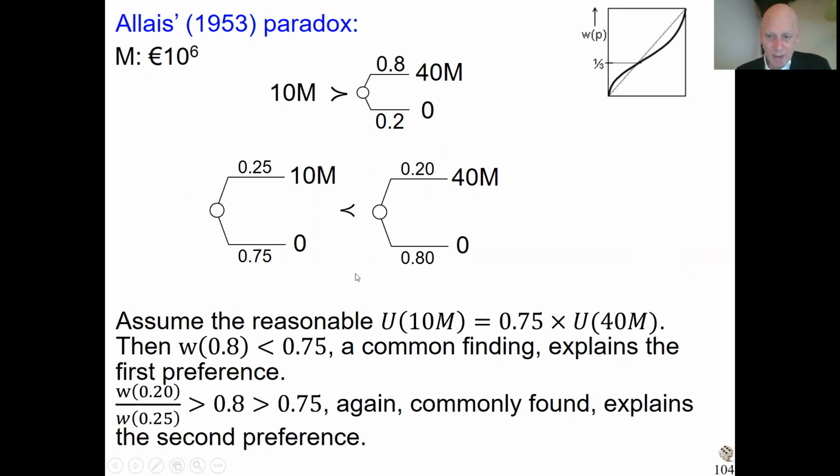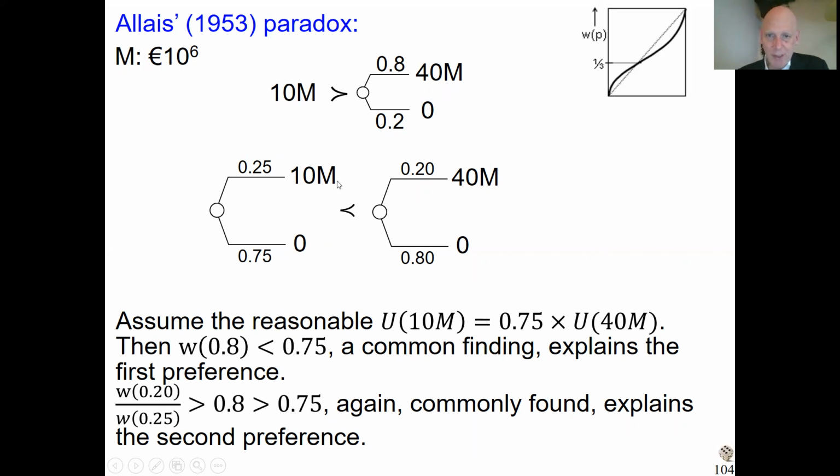If we look at the second preference, then the utility ratio is again 3 to 4. But now, if you look at the figure, if the weighting function were linear, then this ratio would be 0.8. In reality, you see that in this region, the weighting function is concave, so that ratio is bigger than 0.8. So it should be bigger than 0.75.